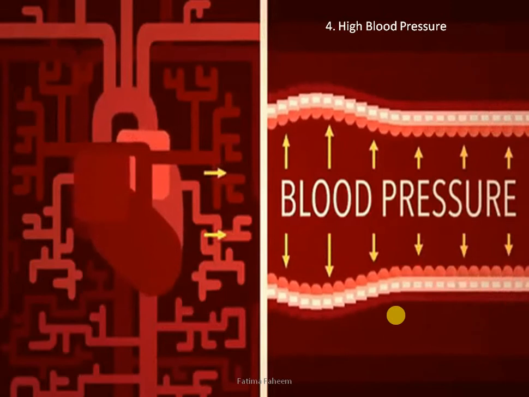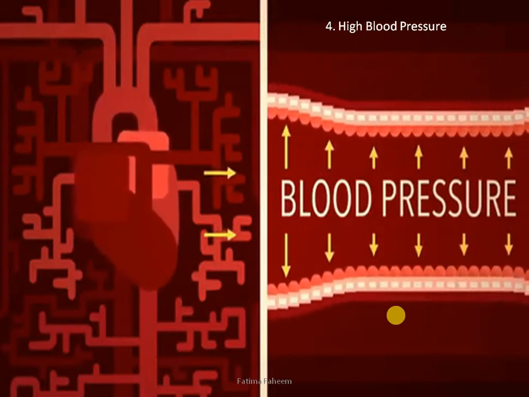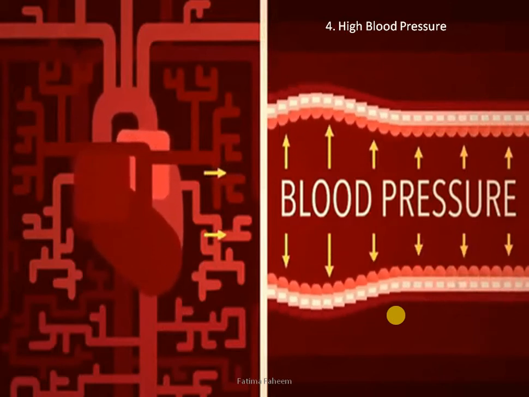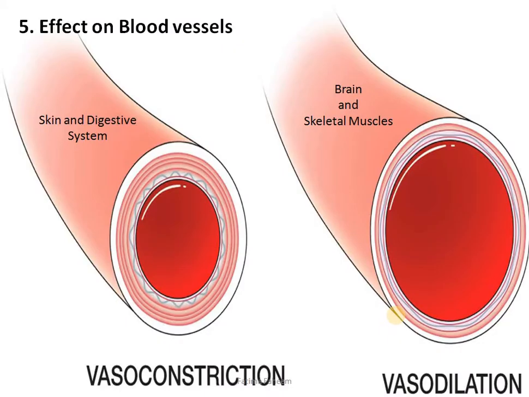The blood pressure, which is actually the measure of the force applied by the blood on the walls of the blood vessels, will increase under the influence of adrenaline. Effect on blood vessels: we have read that blood vessels can either dilate or constrict. Adrenaline does both, depending upon where the blood supply is going. If we are talking about skin and the digestive system, the blood vessels supplying blood to these organs will constrict, decreasing the flow of blood towards these organs.